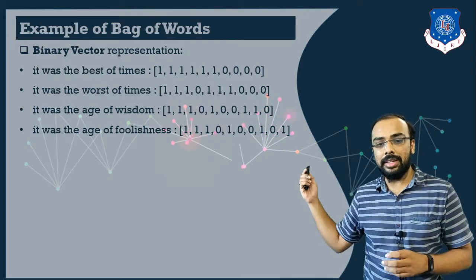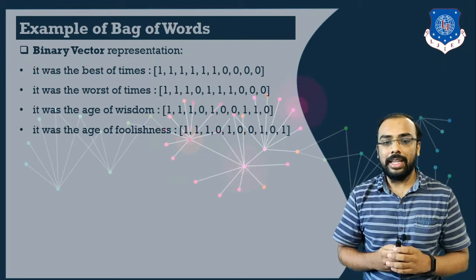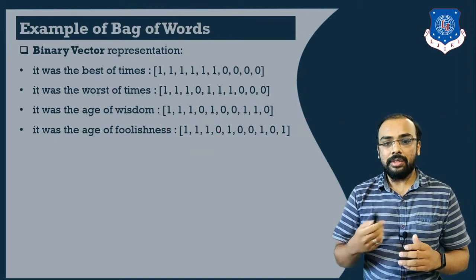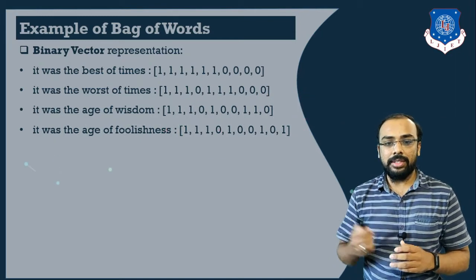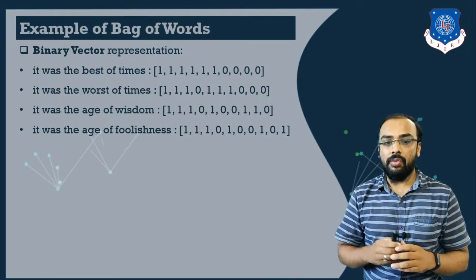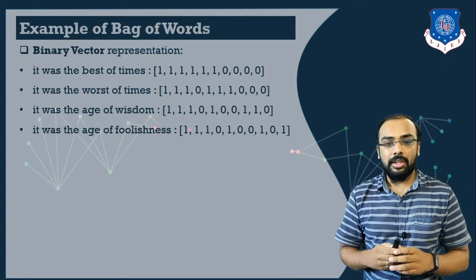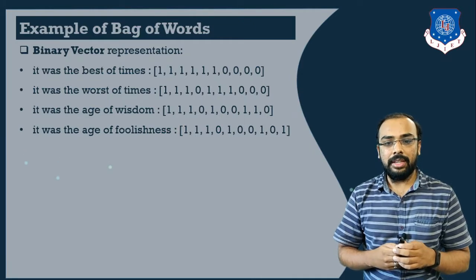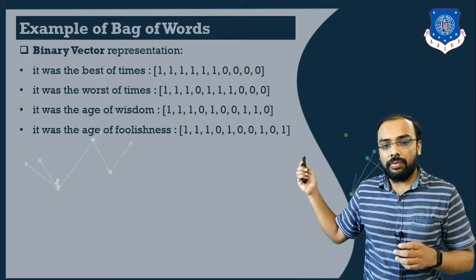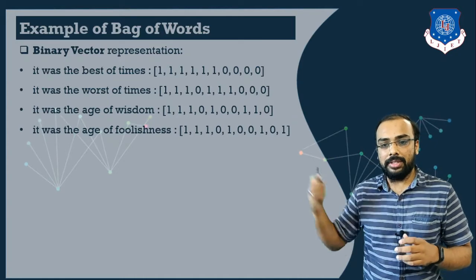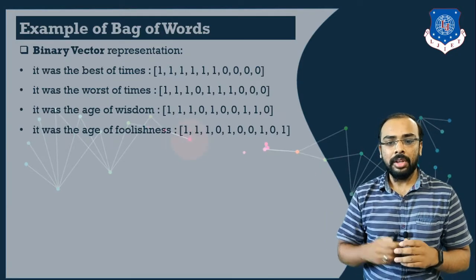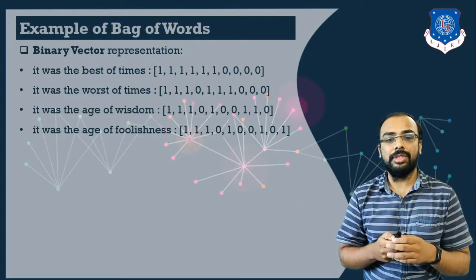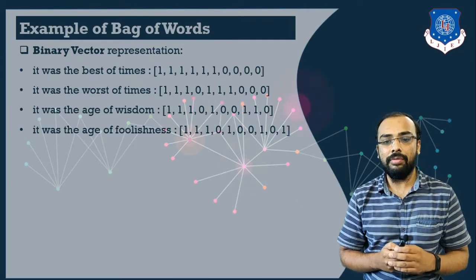Now let us consider the next line. So what is it? It was the worst of time. Now let us work with it. So again you can see over here it is again present, was also present, next the is also present. Now next you can see here of is also present, times is also present, and so on. So this way we can work with the entire document. So how we have done is we have just represented it in the form of binary.